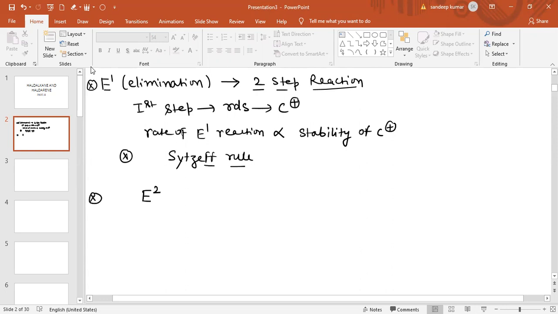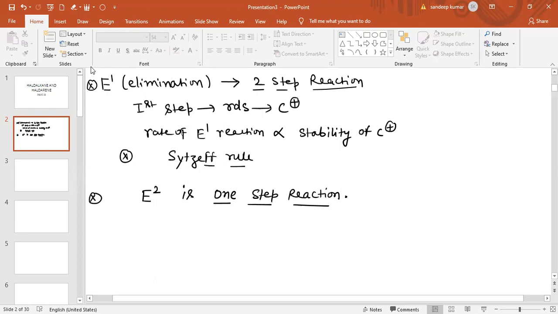What is basically E2 reaction? E2 is a single step reaction.